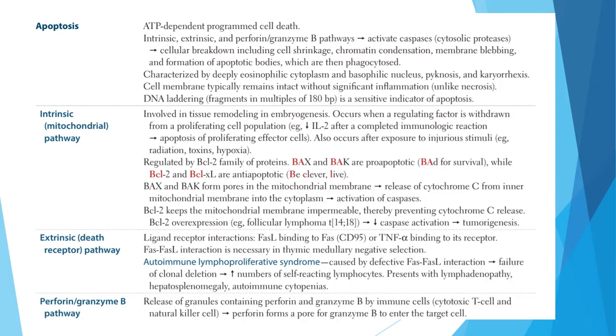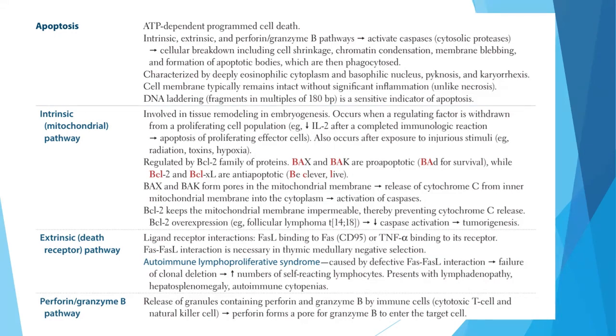Talking about the intrinsic or mitochondrial pathway, which is involved in tissue remodeling in embryogenesis: it occurs when a regulating factor is withdrawn from a proliferating cell population, which will cause the apoptosis of the proliferating effector cell. It can also occur after exposure to injurious stimuli like radiation and toxins.